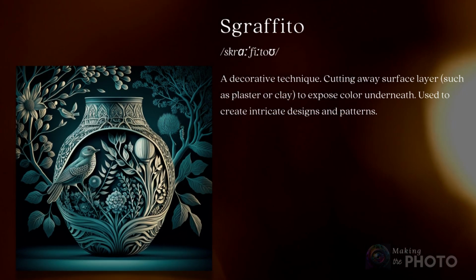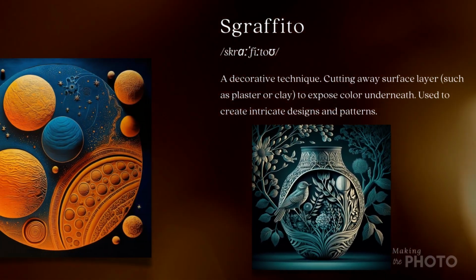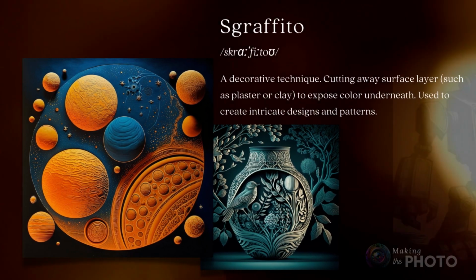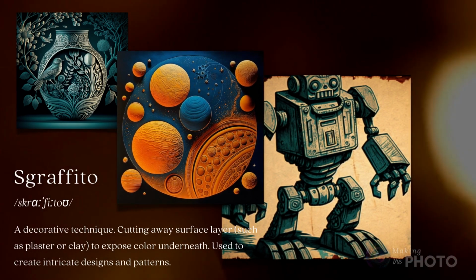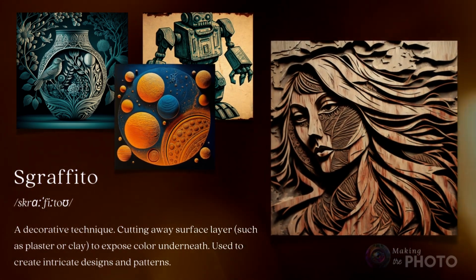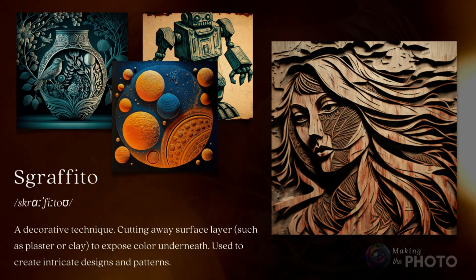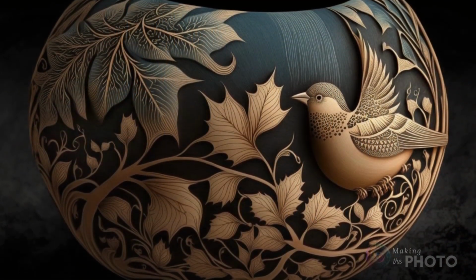Sgraffito is the cutting away of a surface layer to expose color underneath. It creates intricate patterns, designs, and textures. It is often used to create a sense of depth and movement in art. Midjourney often picks up on the cutout effect used in wood or clay, where sgraffito is common.